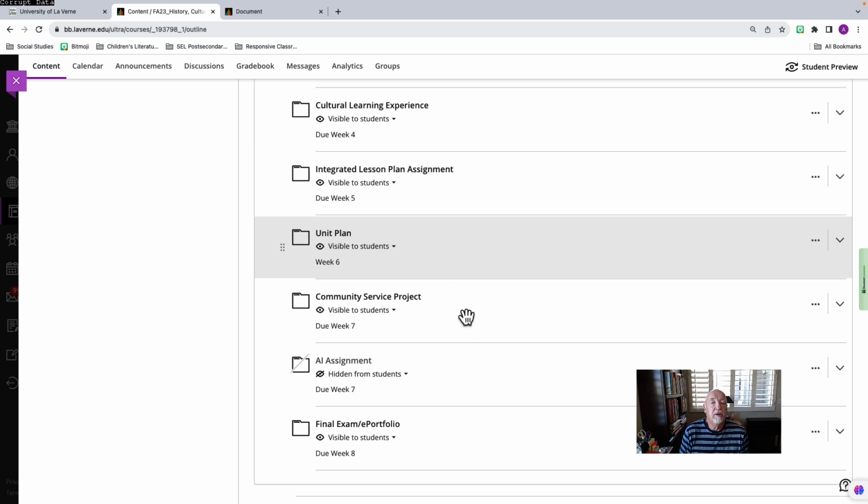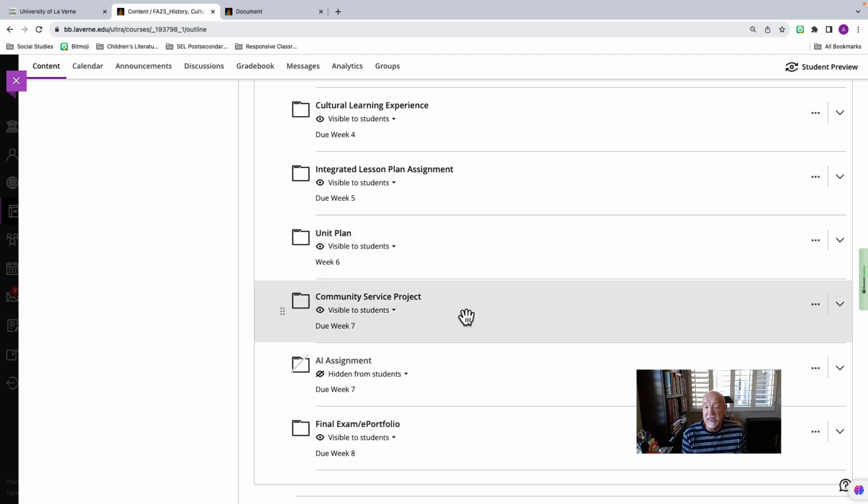There's also a community service project that you need to complete this semester. That's 20 hours. You need to go out and volunteer. Now, this takes the place of having to take the LVE 305, which is a requirement for graduation. This is one of our values at the university is service, and so you can actually complete that 1-hour course within this course by completing your community service project.